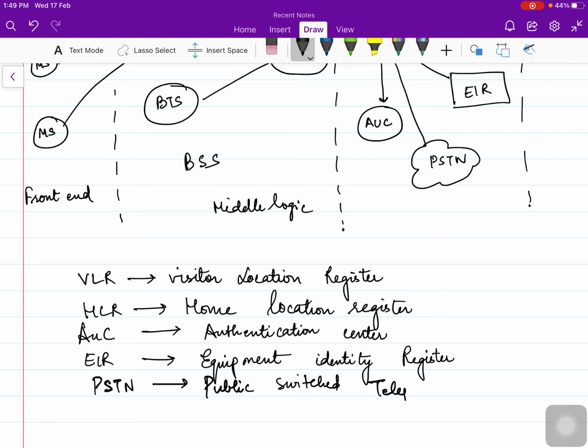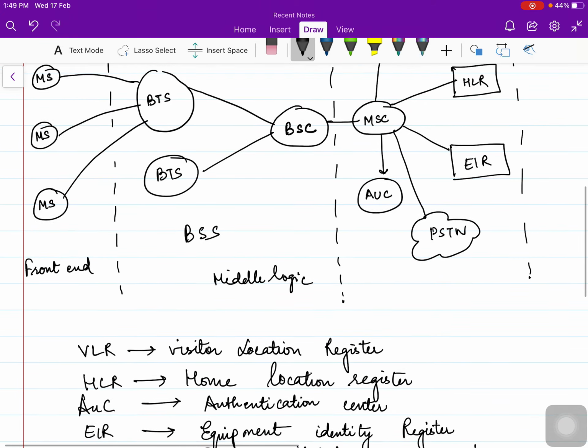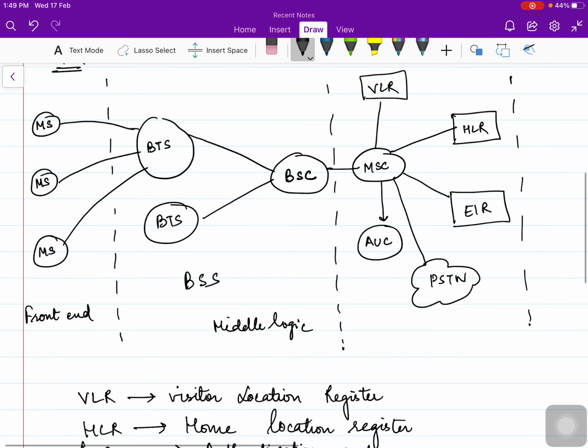So these are all the parts of the backend. With the help of all the registers, the Mobile Switching Center takes care of the BSC, and the BSC takes care of all the BTS connected to it. And every BTS is connected to multiple mobile stations. So this is the architecture of the Global System for Mobile.